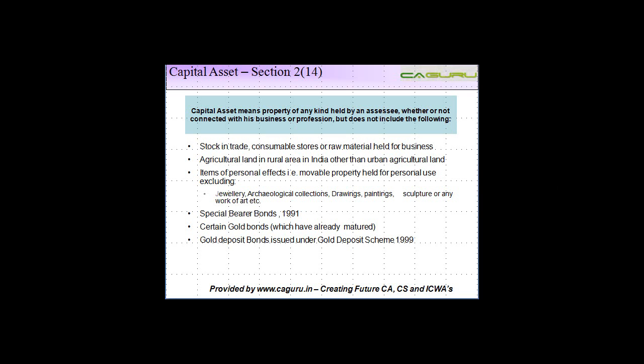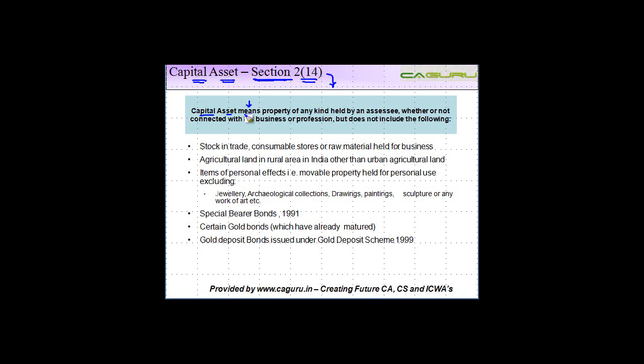Now we discussed that income from capital gains is chargeable under that head only when there is a transfer of a capital asset, right? So let us see what is the meaning of a capital asset. And as I said, this is defined in section 2, subsection 14. It reads as under: capital asset means.